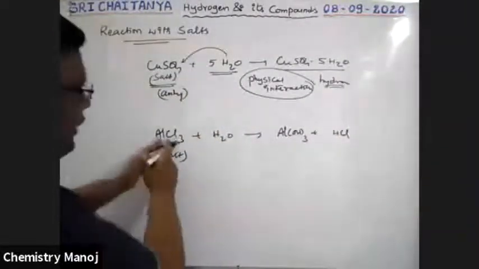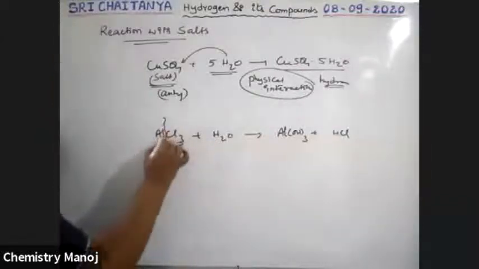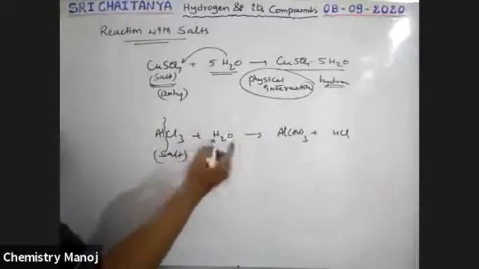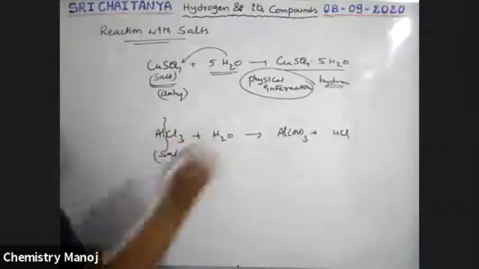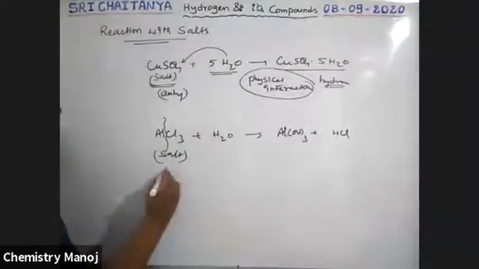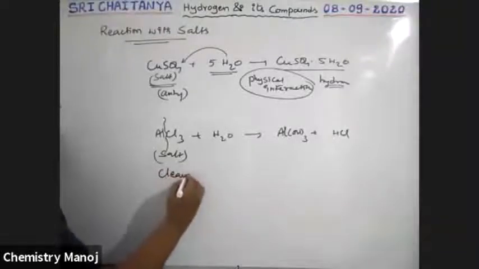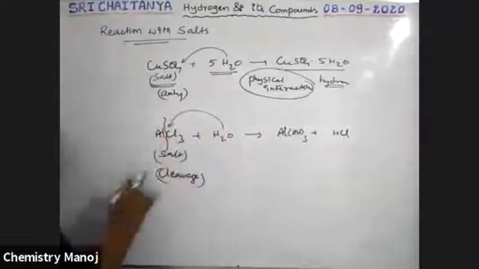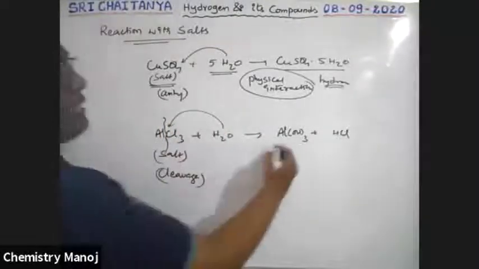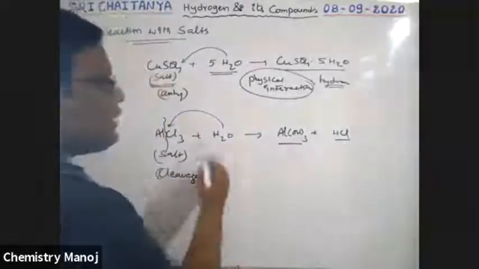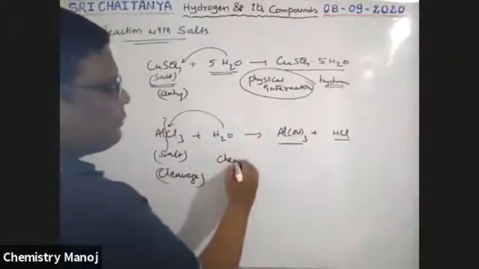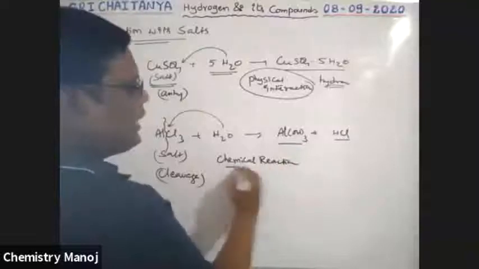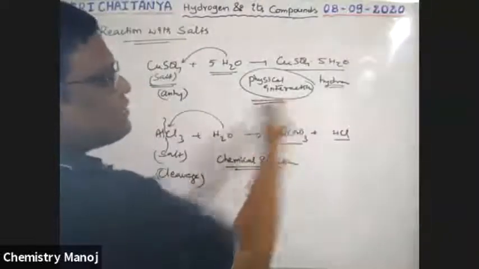But here, in the reaction, AlCl3 is going to break. That means Al combines with OH from water, and hydrogen with chlorine. This is the reaction. Here bond breaking, cleavage, is available. That means there is a reaction between AlCl3 and H2O. New compounds are formed. It is called a chemical reaction.